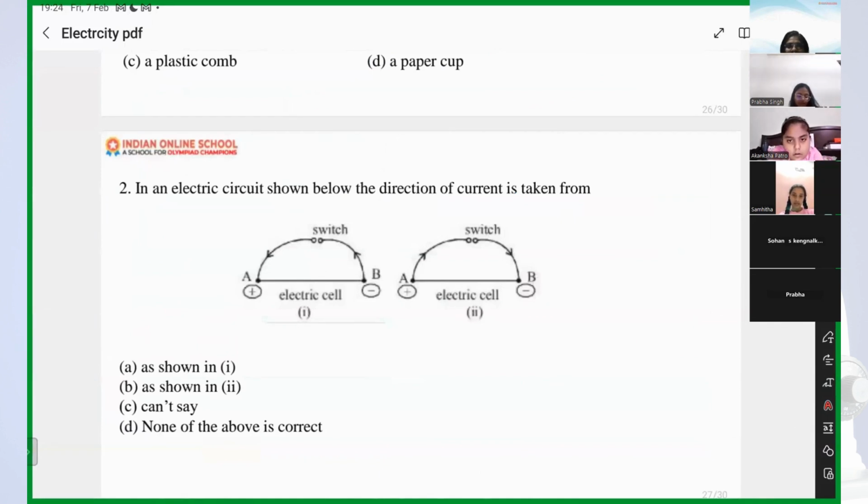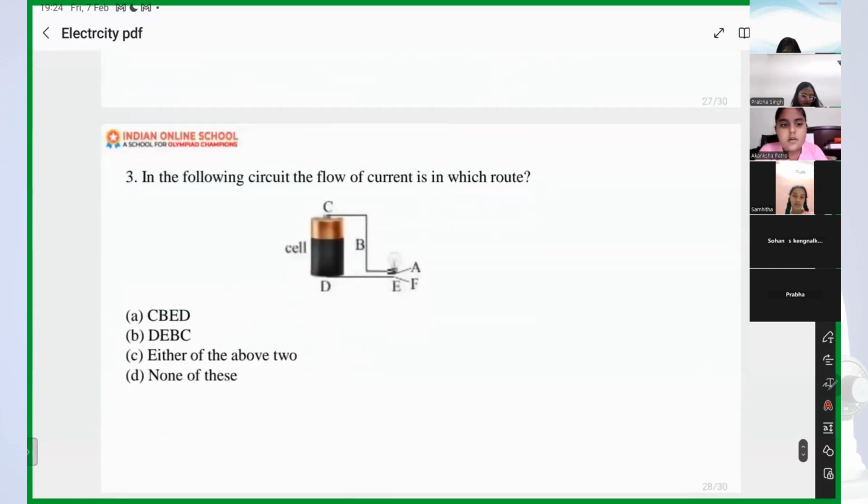Now question number 2. Is the direction of current taken from A to B or from B to A? Like in first, the direction of electric current is given in first or in second. Which one is right? Two. Yes, from positive to negative, right? As shown in two. Yes, very good.